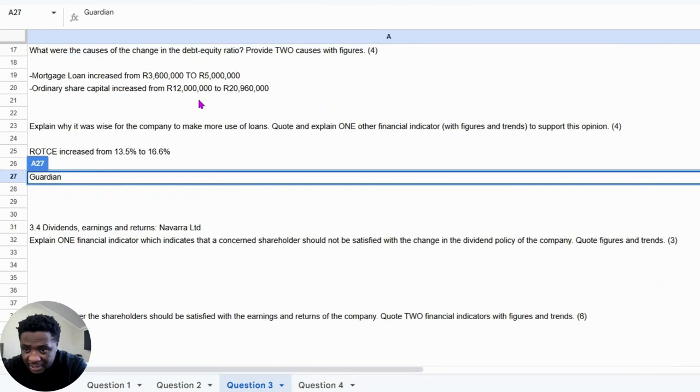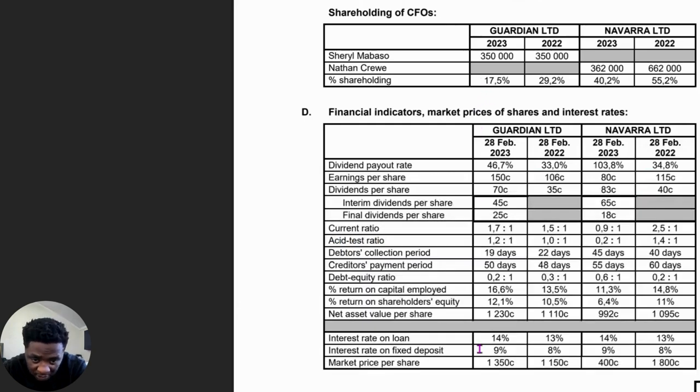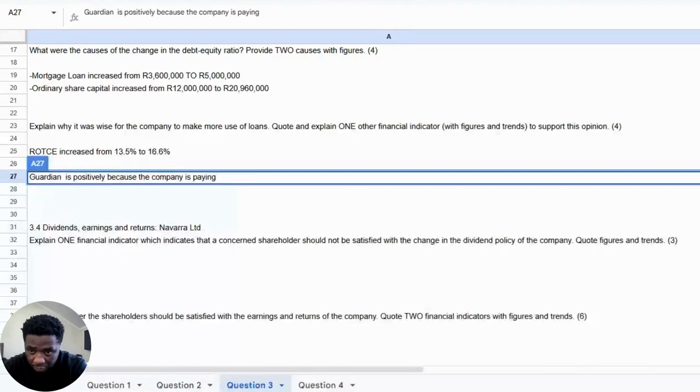So we're going to say that Guardian Limited is positively geared because the company is paying what in interest rate? It's paying 14% interest on loans and generates a return of 16.6% on these funds.